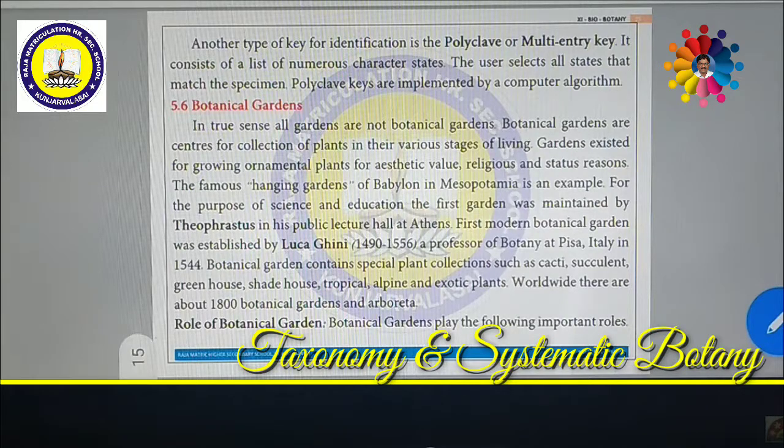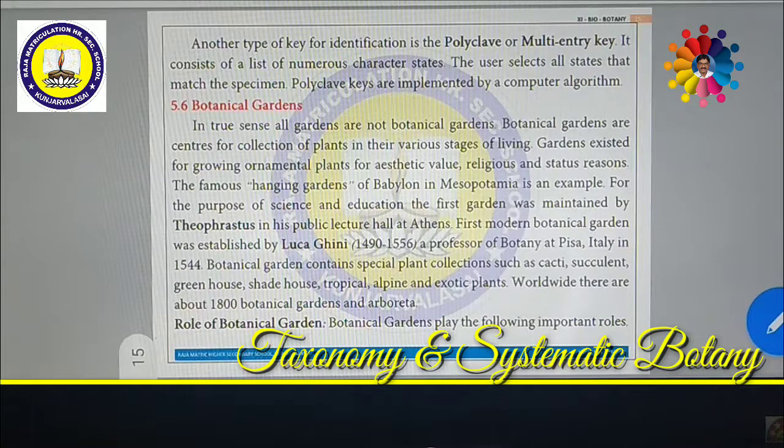This gives very good knowledge about taxonomical and anatomical study. It should provide a very good place for research on cytology, embryology and various fields of science. In the true sense, not all gardens are botanical gardens. Suppose near your house you create a new garden. This will not be called a botanical garden.